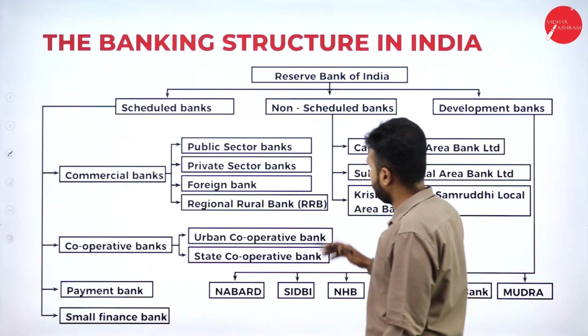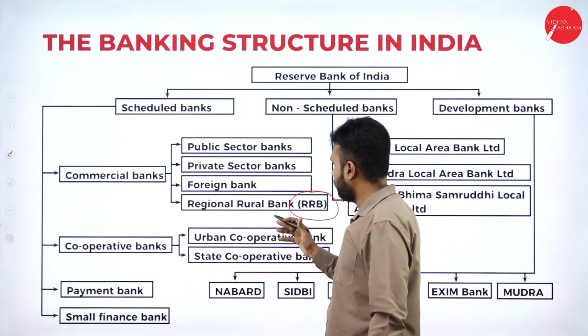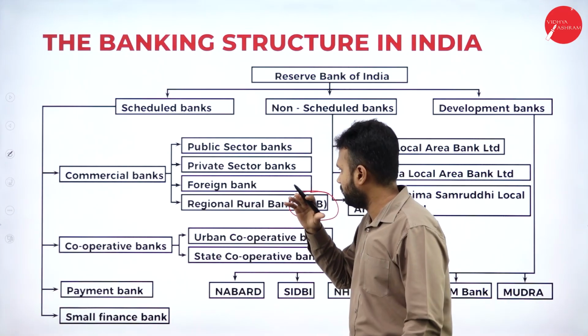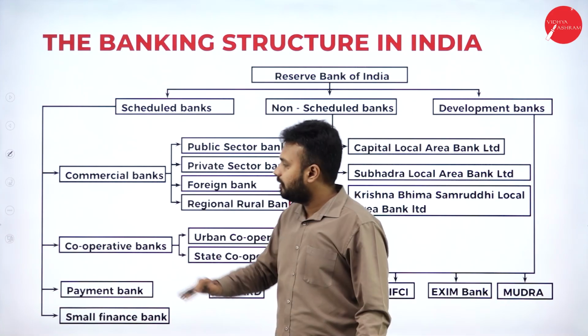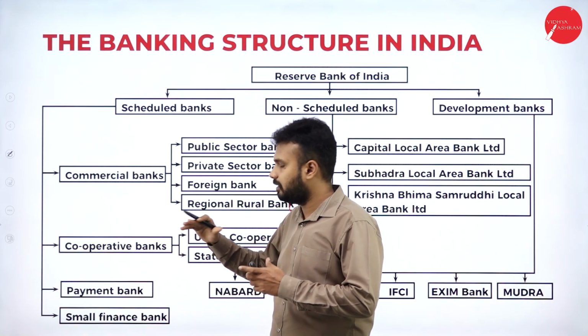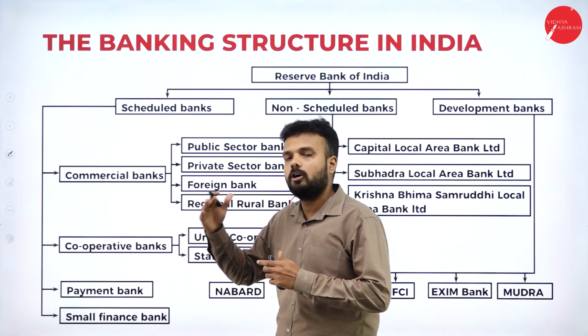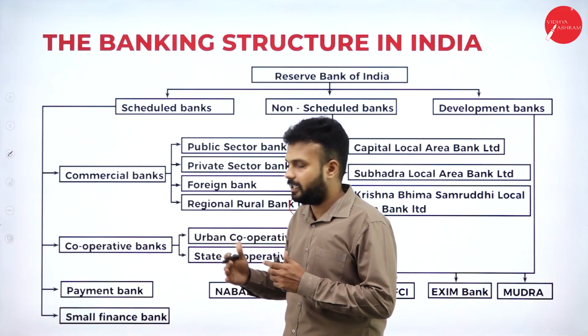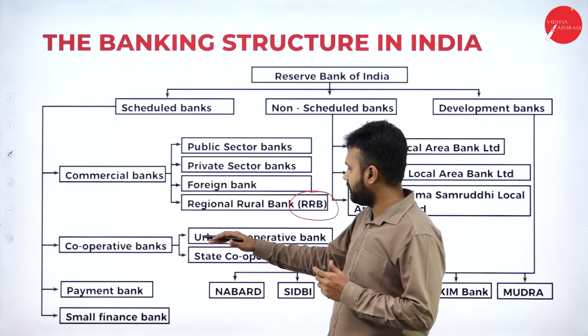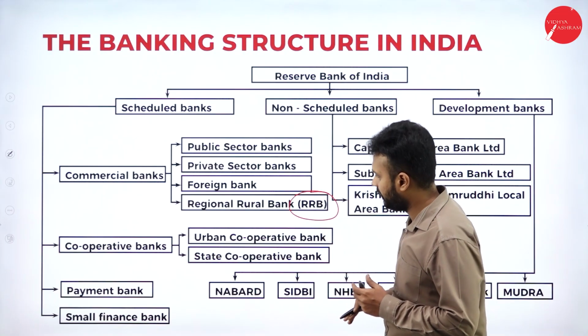Regional rural bank, so that we call it as RRB. These banks are available in the rural area for the development of the rural people. When it comes to cooperative banks, these are the banks which contribute to the economic development of our country. The cooperative bank is classified into 2 categories, that is urban cooperative bank and state cooperative bank.